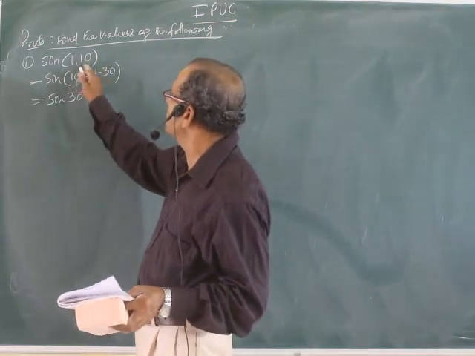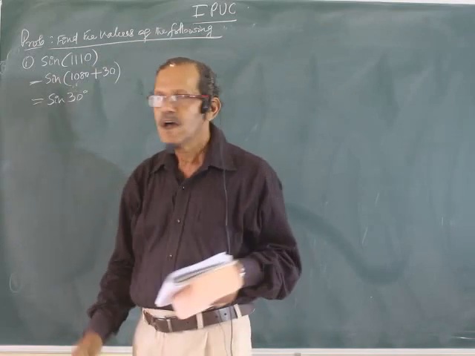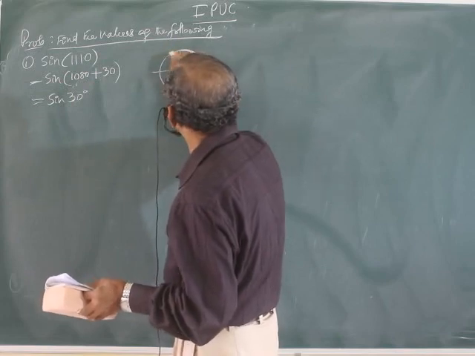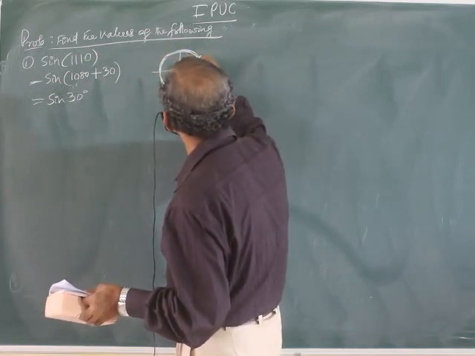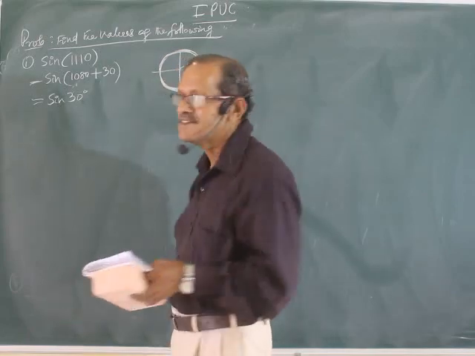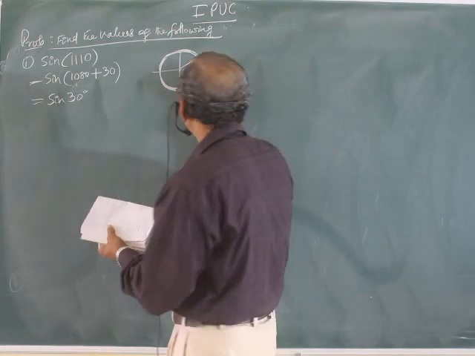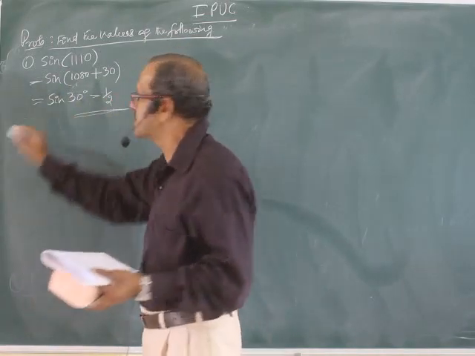Angle 1110 and 30 degree are one and the same, same position you are getting. After completing 3 rotations, 1, 2, 3, you are coming to 30 degree only. Therefore, these 2 angles are one and the same. Anyway, sine 30, you know that, write the value: 1 by 2. From the chart, write the value.